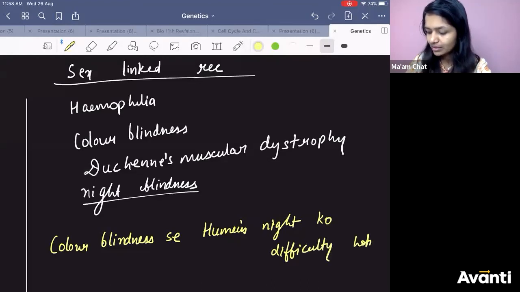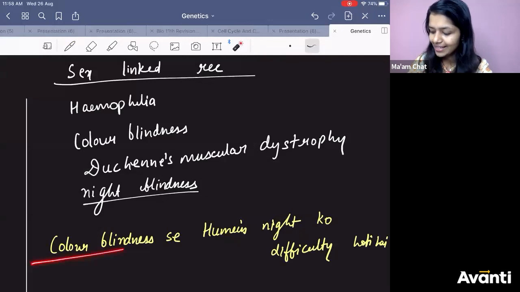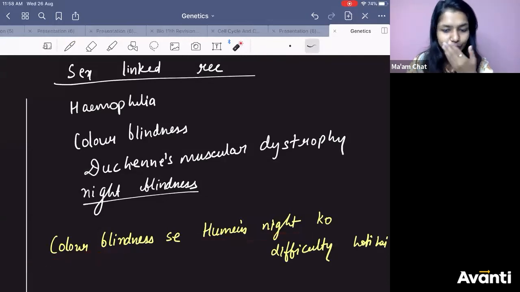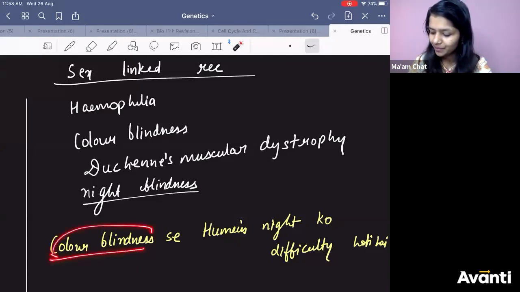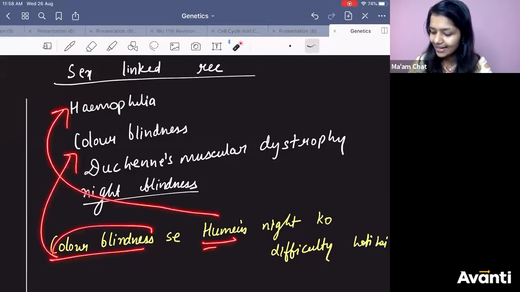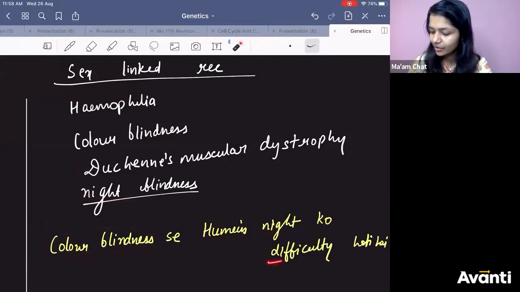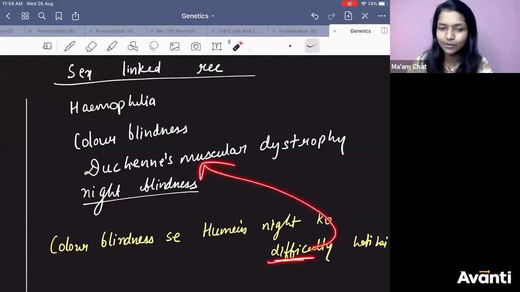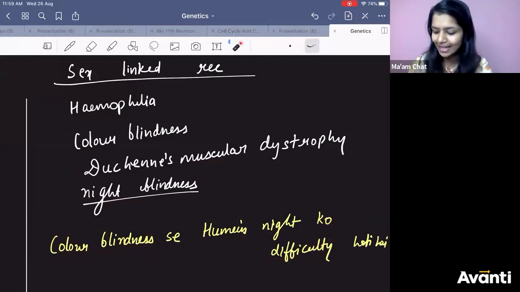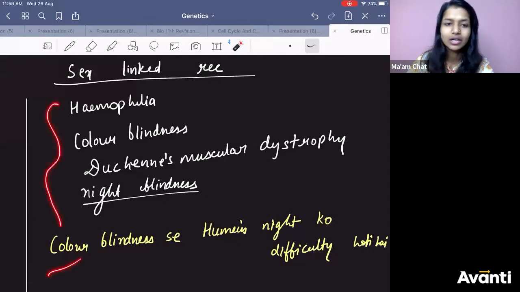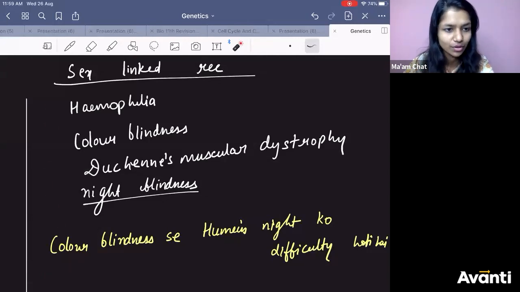Due to color blindness, we face difficulty in the night. So color is color blindness, हमें is hemophilia, night is night blindness, difficulty is Duchenne's muscular dystrophy. So this can help you in remembering the examples of sex-linked recessive disorder.